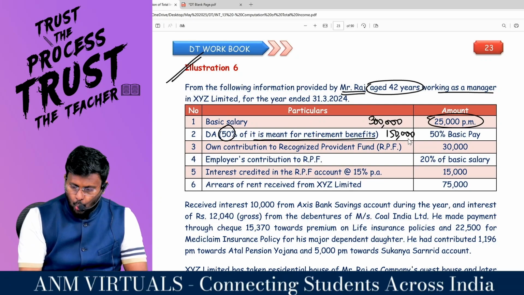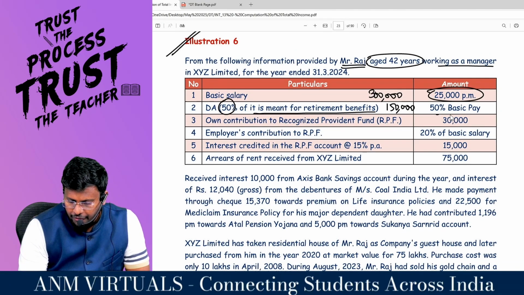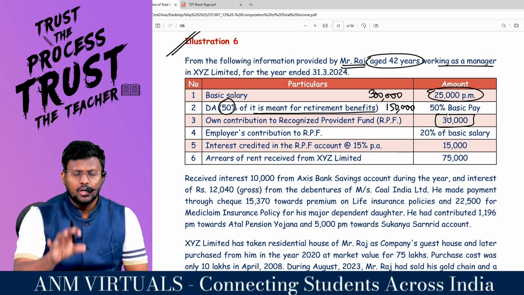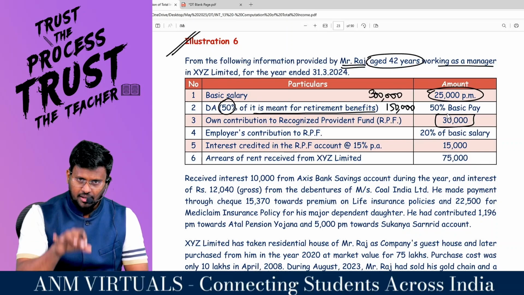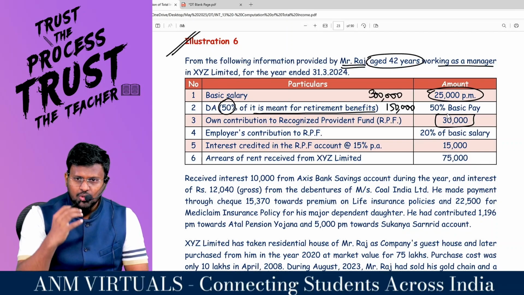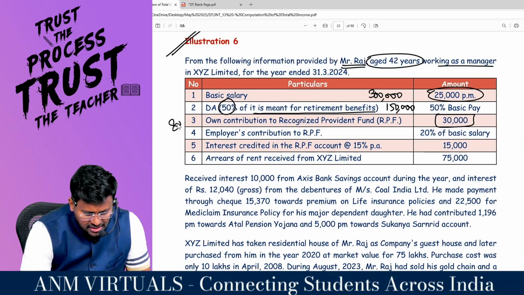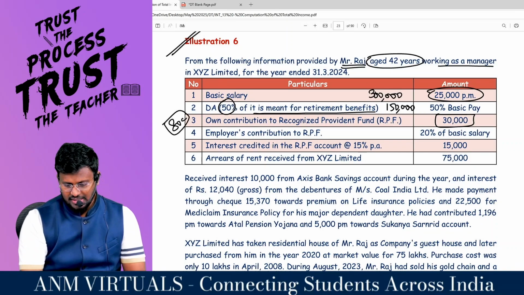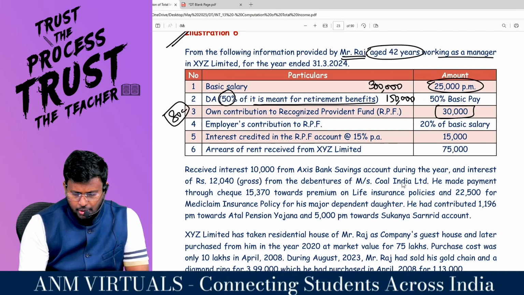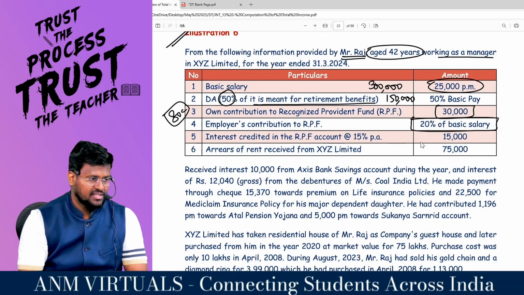Comfortable? Own contribution to RPF 30,000. Own contribution will not be included in the gross salary because own contribution is contributed from the basic salary, right? But this can be claimed as a deduction under Chapter VI-A, right, sir? Employer's contribution to RPF is 20% of the basic salary.